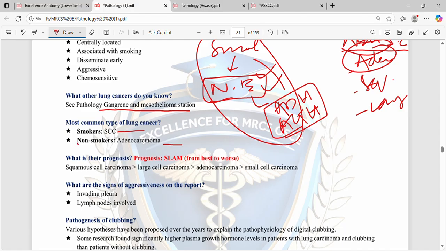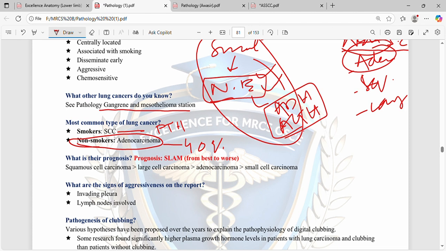But overall, the most common is adenocarcinoma, which is 40%. Squamous cell carcinoma occurs in smokers, and can also cause the paraneoplastic syndrome of PTH. They secrete parathyroid-like peptide, and it causes exactly the same picture as primary hyperparathyroidism.